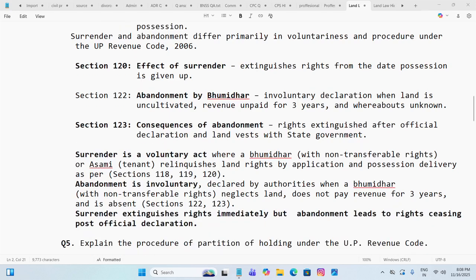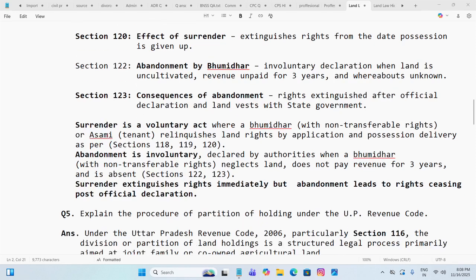Section 123. Consequences of abandonment. Rights extinguished after official declaration and land vested with state government. Now, the difference between surrender and abandonment.